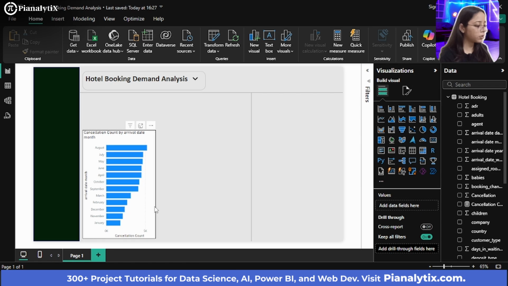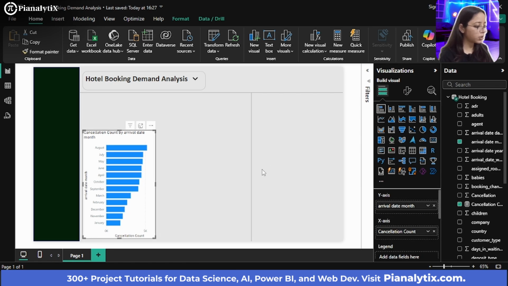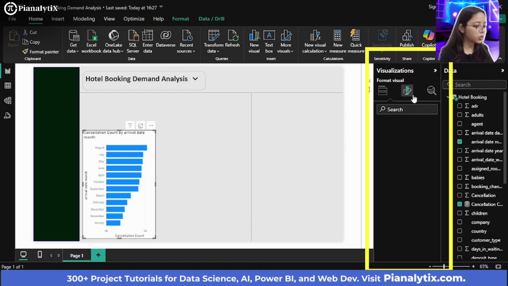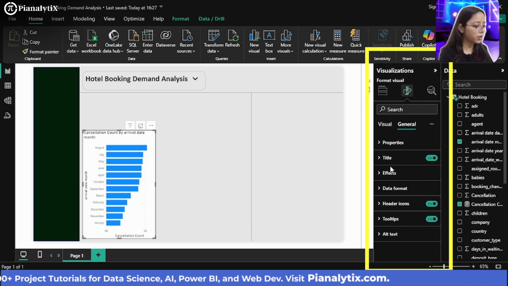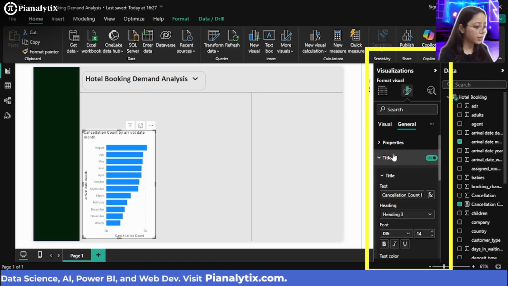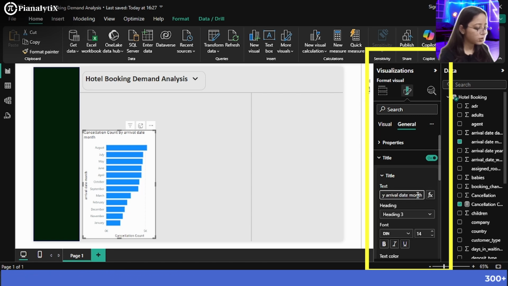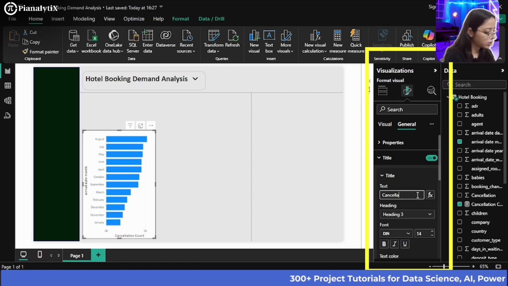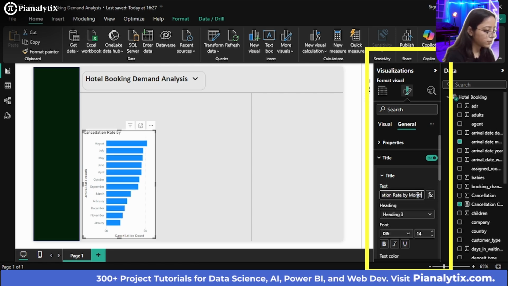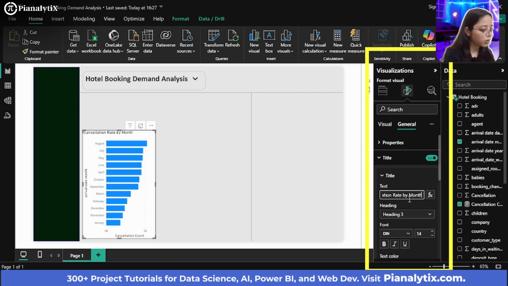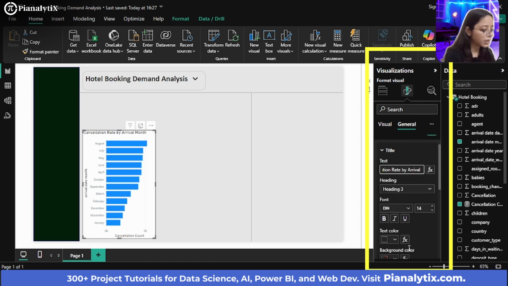Now what you can do is make sure it looks better. So go to the visualization section, go to the general part of it, and make sure the title looks fine. Cancellation count. You can write it as cancellation count or cancellation rate. Cancellation rate by month, or you could write it as by arrival month. And you can align it.